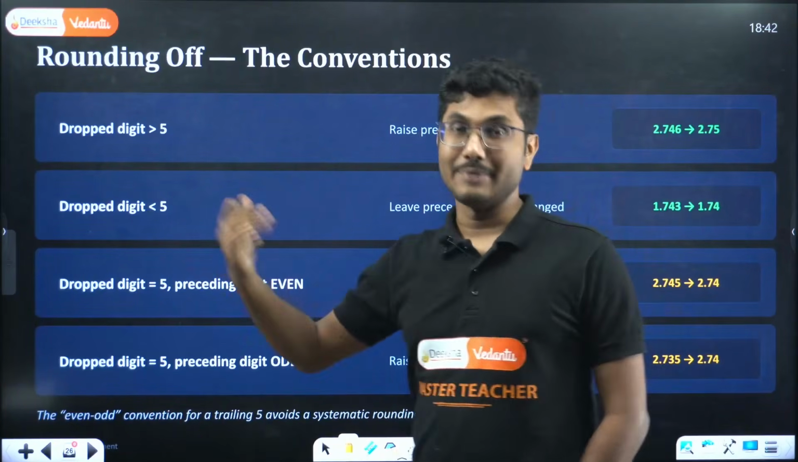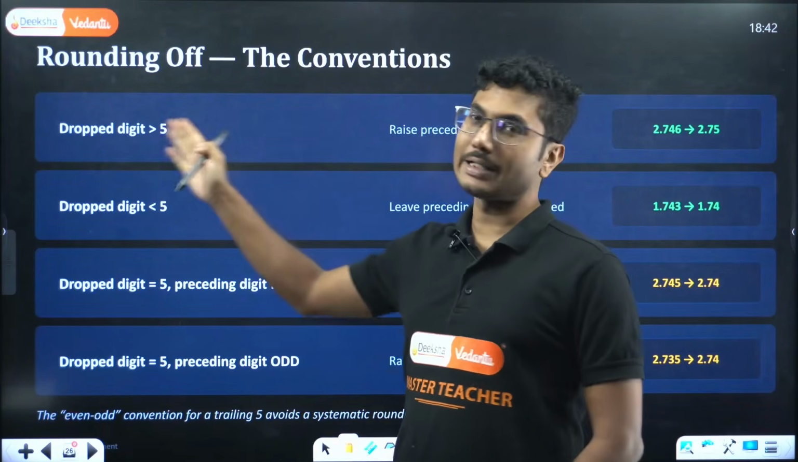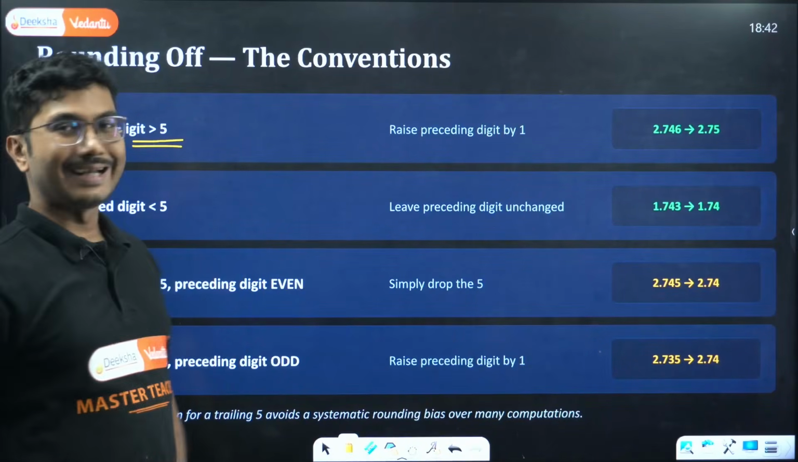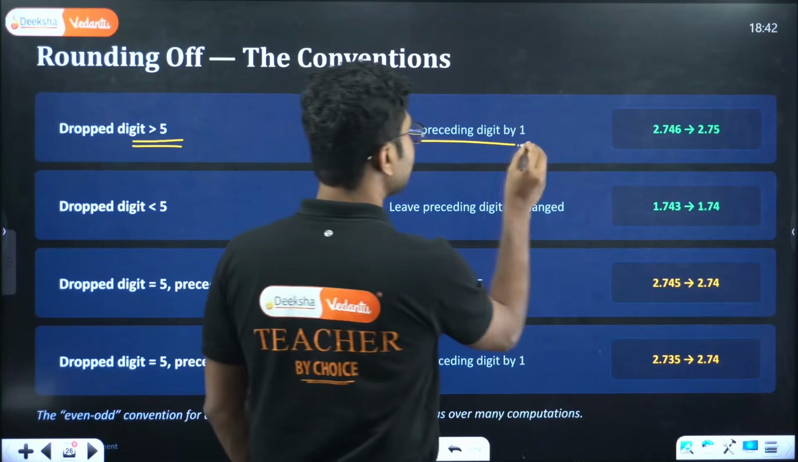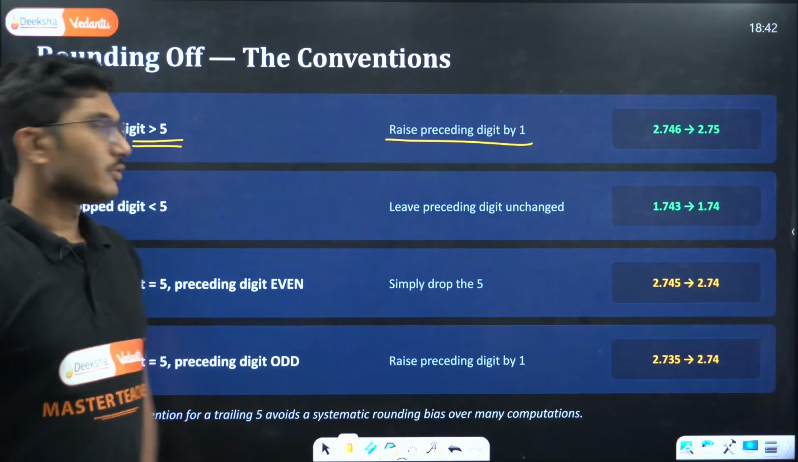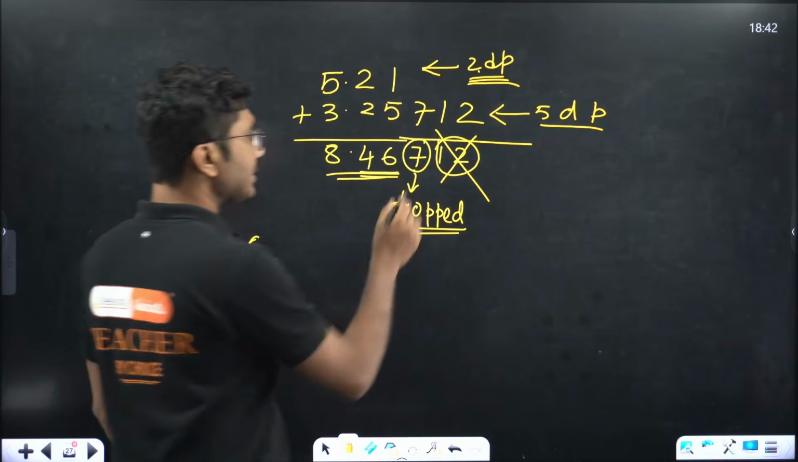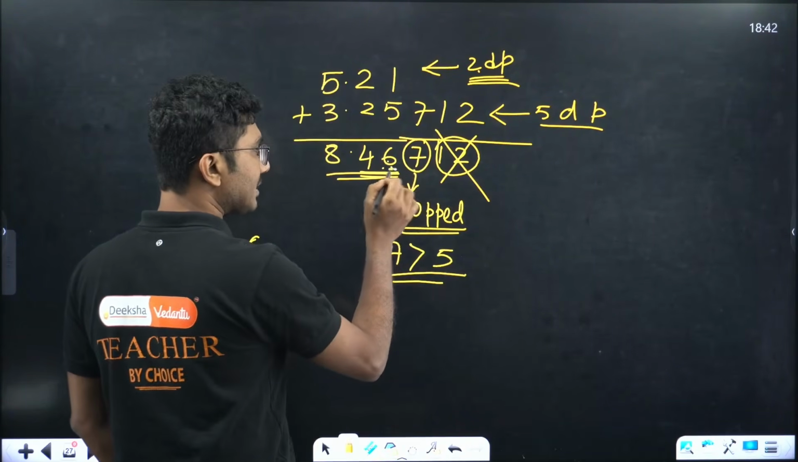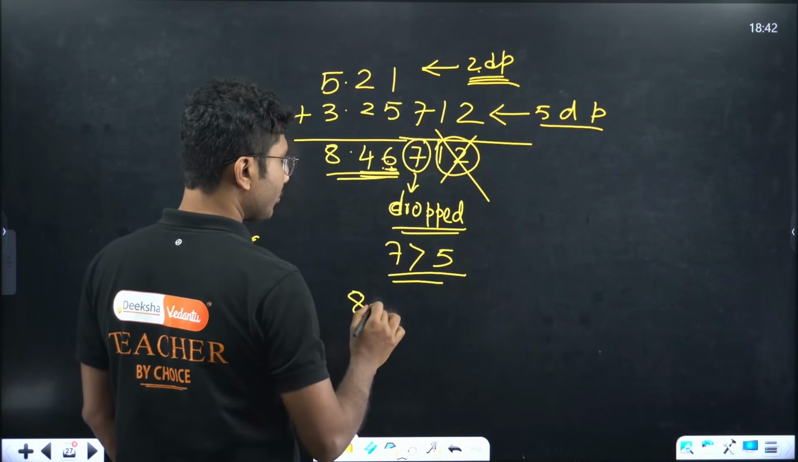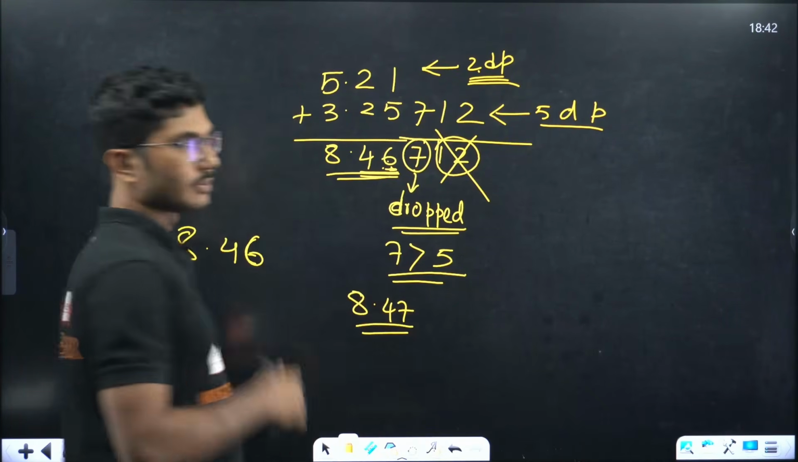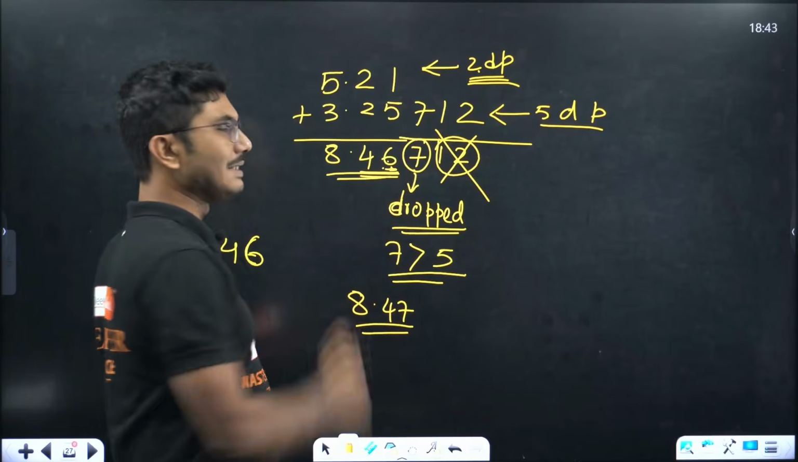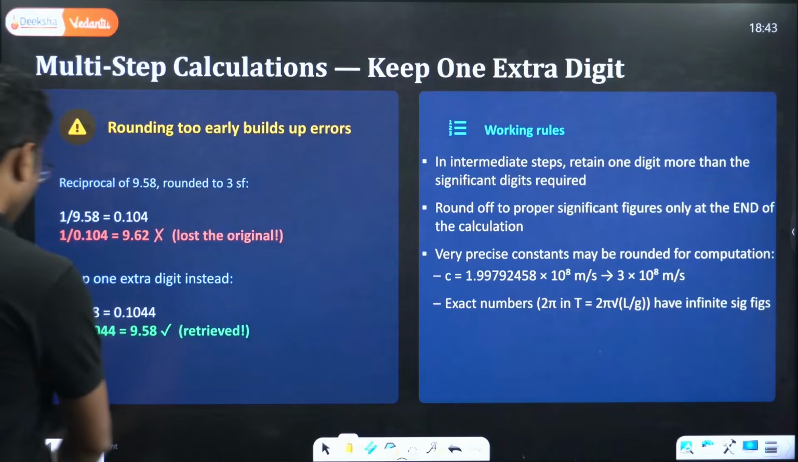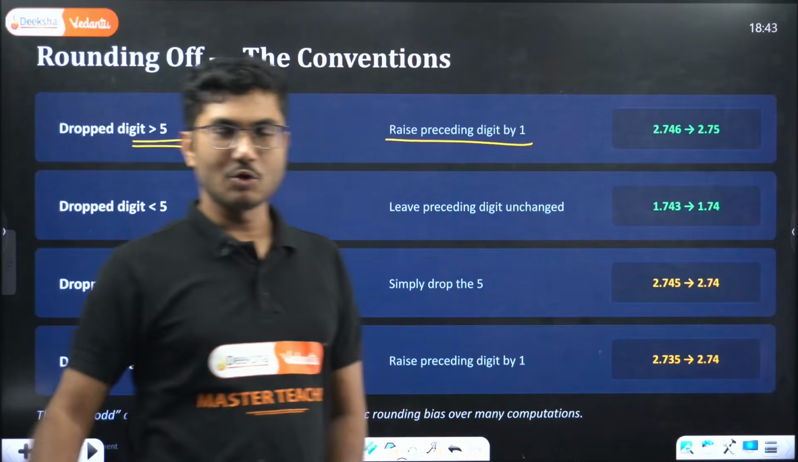Now, if the digit that we are dropping is greater than 5, our life is simple, very easy. If the number being dropped is greater than 5, we raise the previous number by 1. In the example that I was giving you, this number 7 is greater than 5. So we raise the previous number, the preceding number, by 1. So 8.47 will be our answer. We just increase the previous number by 1. That's it. Story over.